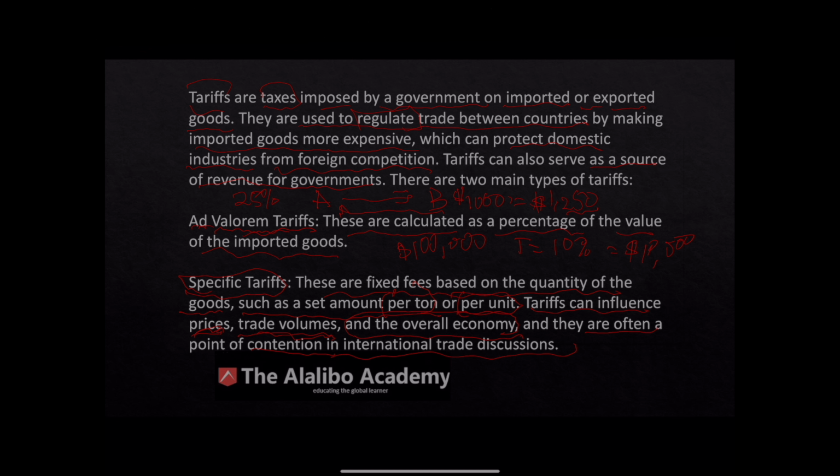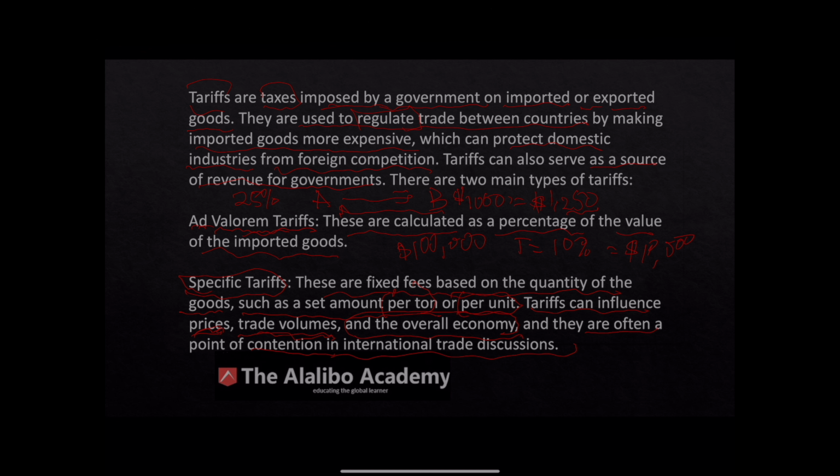So this is tariffs. Two types of tariffs: ad valorem and specific tariffs. Ad valorem is based on percentage, specific tariffs based on per unit or per ton. Tariffs are taxes imposed by a government on imported and exported goods. They are used to regulate trade between countries by making imported goods more expensive.